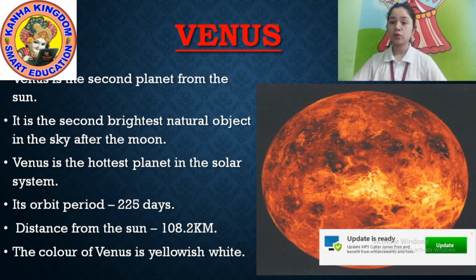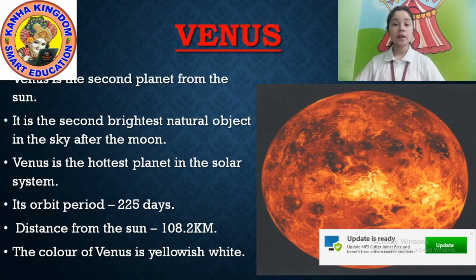So our another one is Venus. Venus is a planet. It is the second planet. First is Mercury. So let's discuss Venus. Venus is the second planet from the sun.